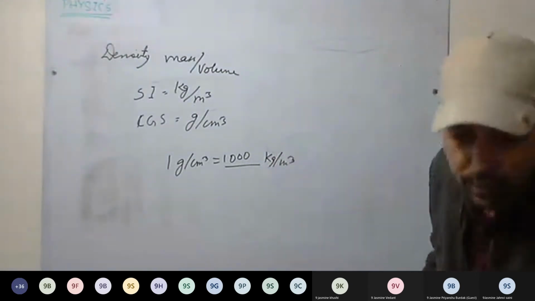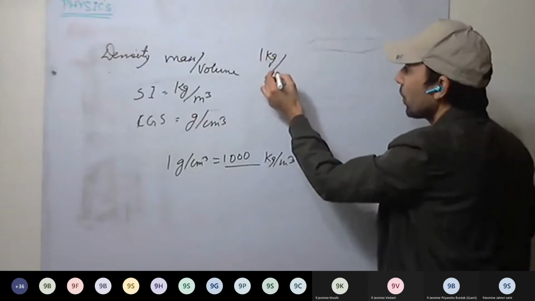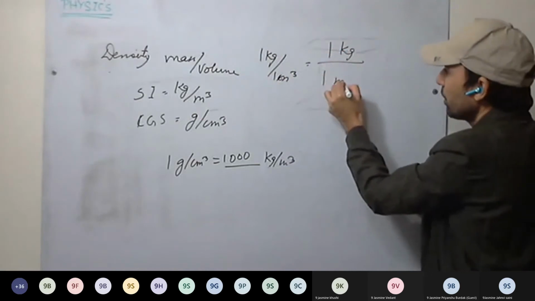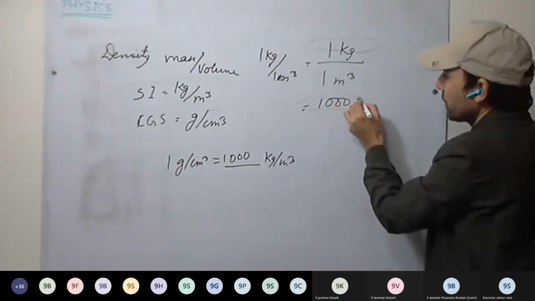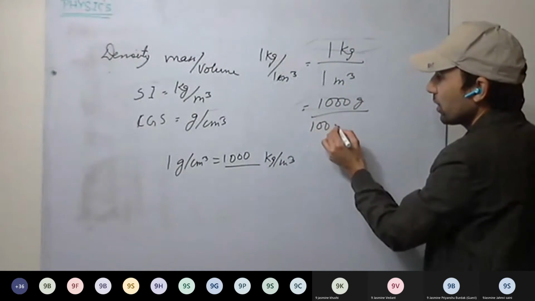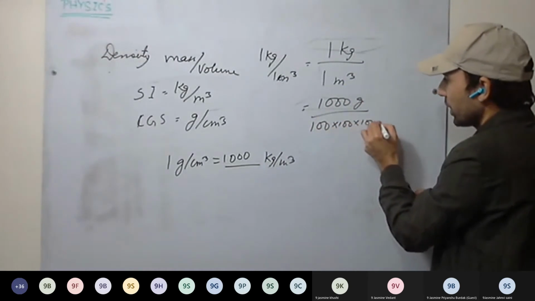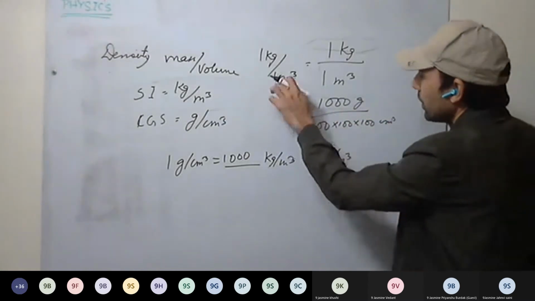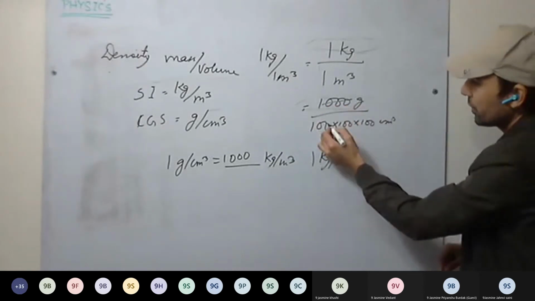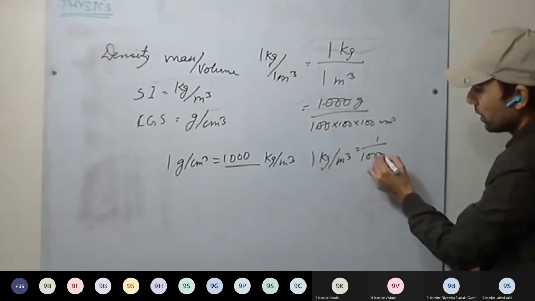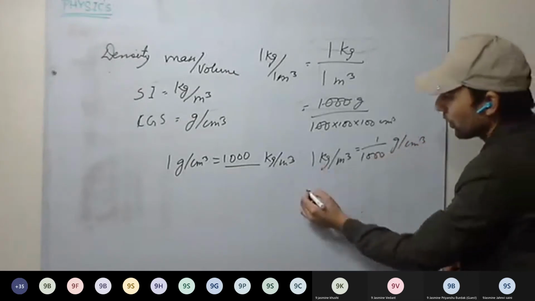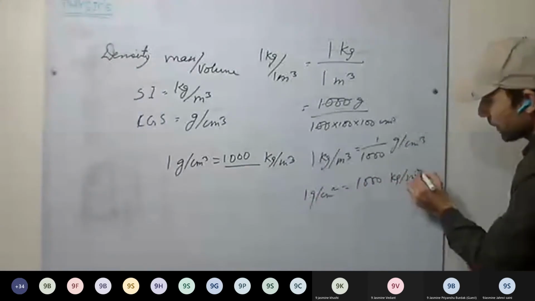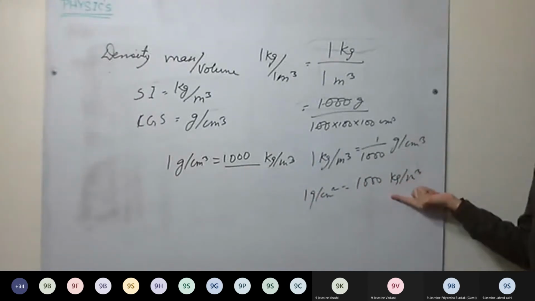You can calculate it as well. If I take 1 kg upon 1 meter cube, I can write 1 kg divided by 1 meter cube. 1 kg is 1000 grams, and 1 meter cube is 100 into 100 into 100 centimeter cube. So 1 kg per meter cube equals, 3 zeros get cancelled, 3 are remaining, 1 upon 1000 gram per centimeter cube. Or 1 gram per centimeter cube equals 1000 kg per meter cube. Understood this one? You can derive it anytime.